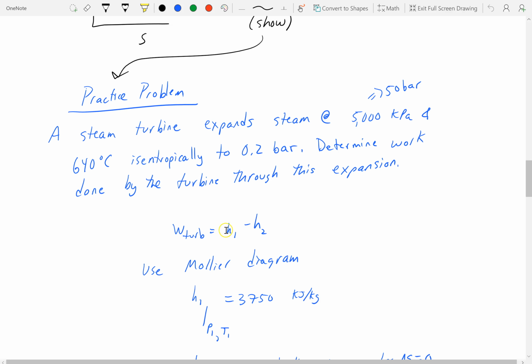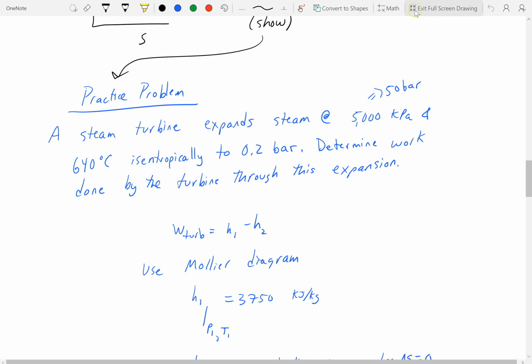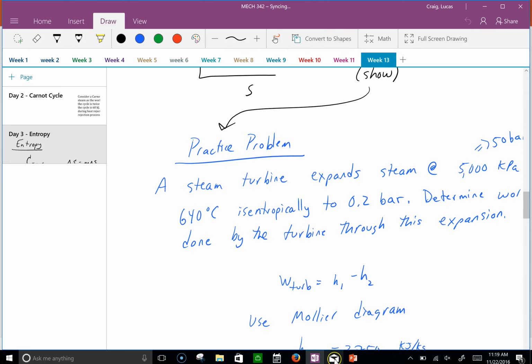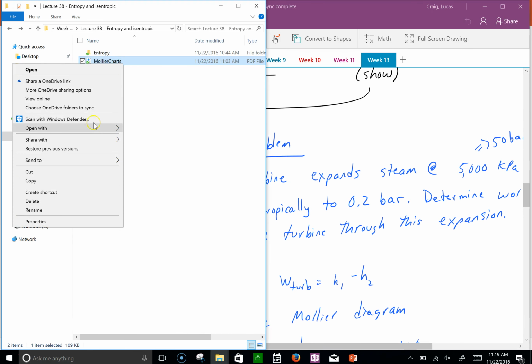Based on steady state conditions from last chapter, we knew that the turbine power is H1 minus H2. And we can use the Mollier diagram. So let's try that. So H1 is 3,750. So we're at 50 bar and 640 degrees C. So let's open up this.